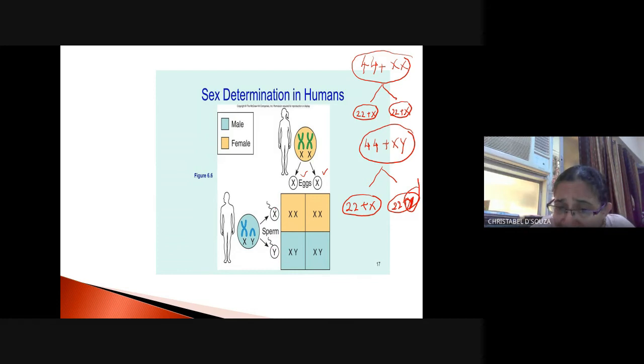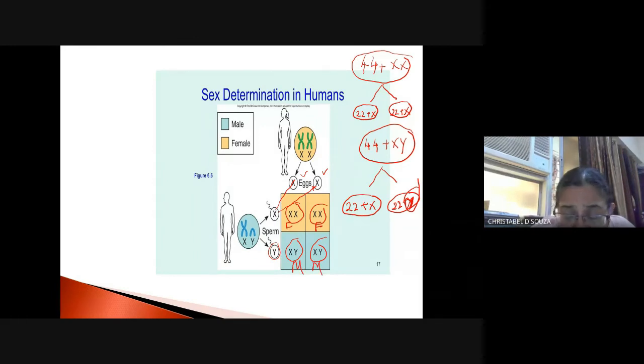Now, when this X unites with the egg cell, you get XX and a female is born. A girl child is born. Now if this Y unites with the X, you get XY, so this is the male.